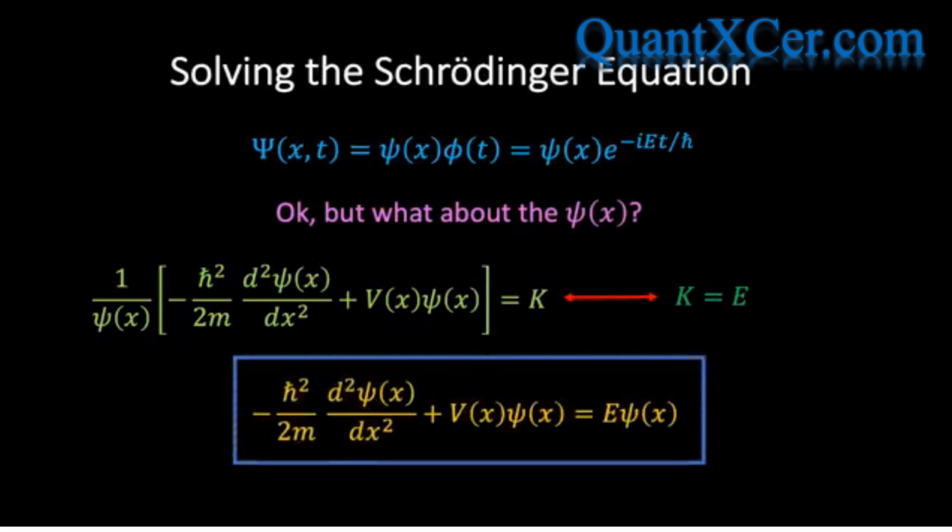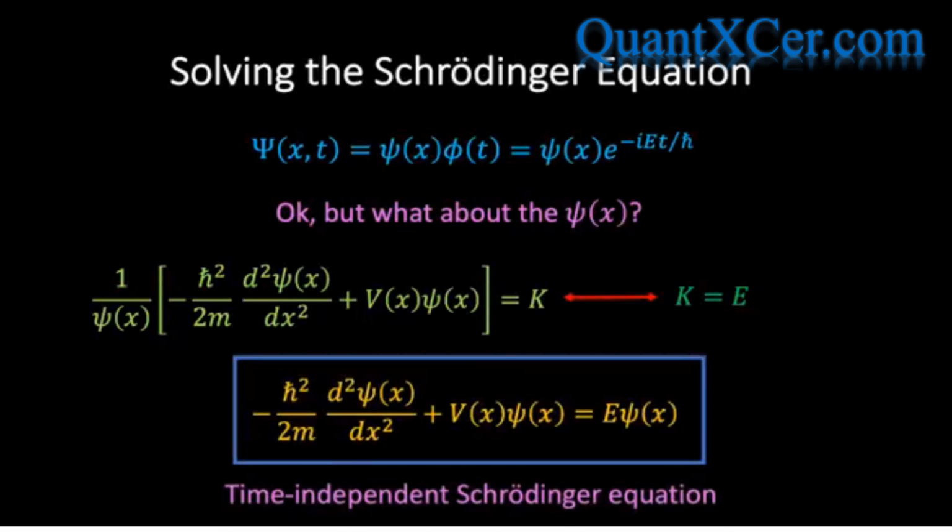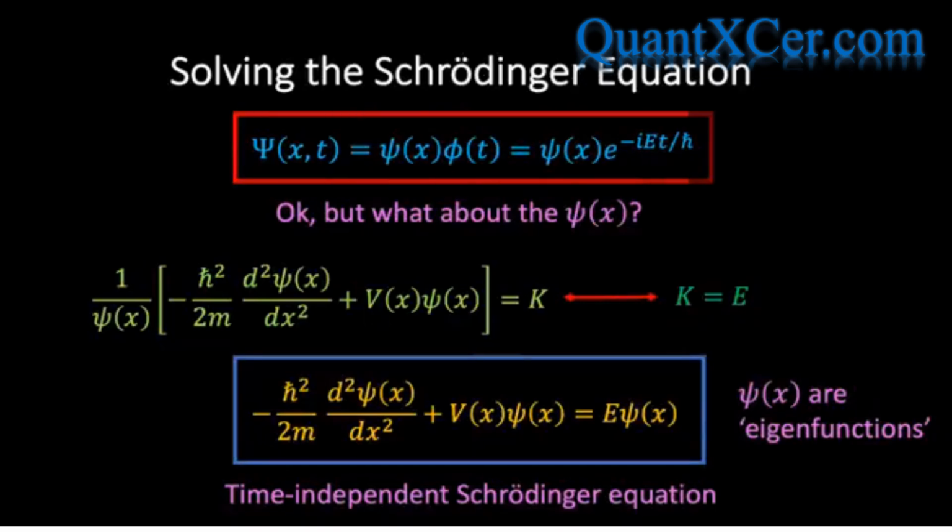This equation is referred to as the time-independent Schrodinger equation because the time variable t does not enter the equation. The solutions of this equation determine the spatial dependence of the general wave function and are referred to as eigenfunctions, which in German means characteristic function. Once the eigenfunctions are determined, we can then reintroduce the time dependence by multiplying by the time factor e to the minus iEt over h bar.